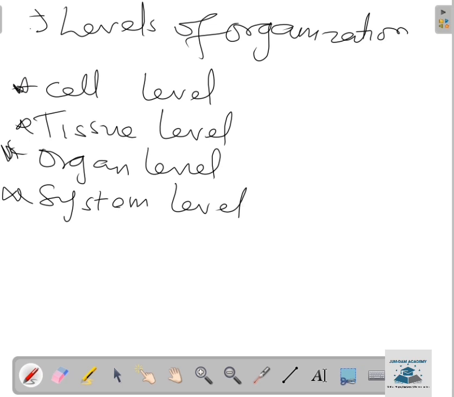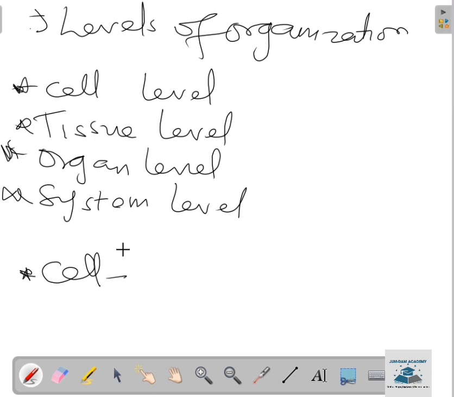I'm going to start with the cell, which is the smallest level of organization. We say a cell is the basic functional and structural unit of life. It is bounded by a cell membrane containing nucleus and cytoplasm. Some cells are capable of independent existence and can carry out all the life activities as a cell.